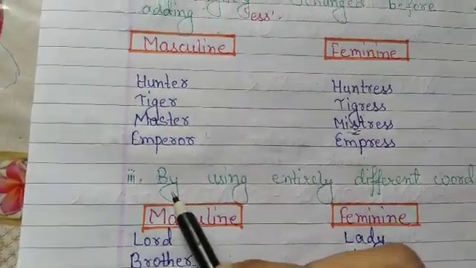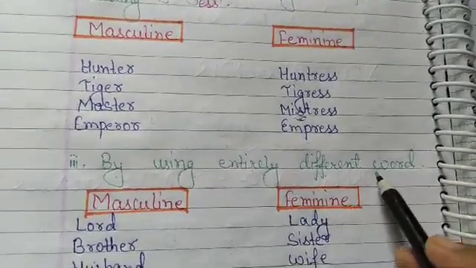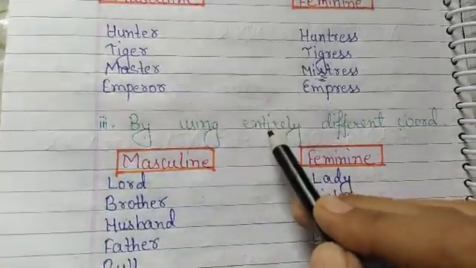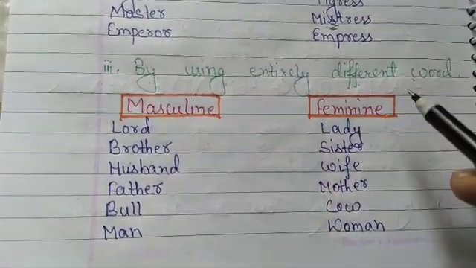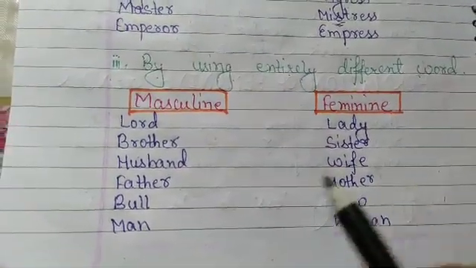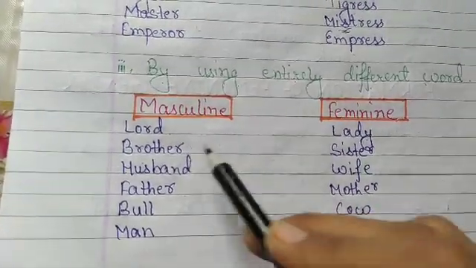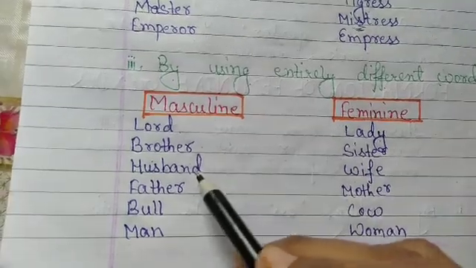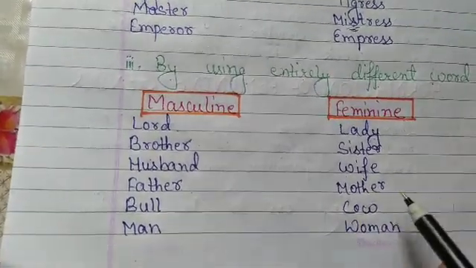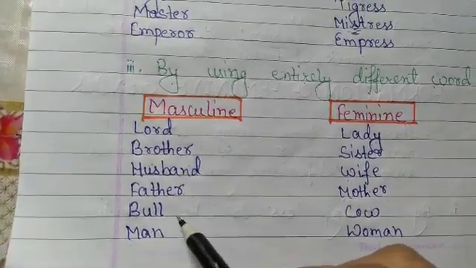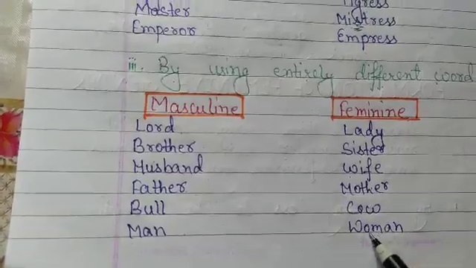Third one, by using entirely different words. Here is masculine gender and here is the feminine gender. Lord, lady, brother, sister, husband, wife, father, mother, bull, cow, man, woman.